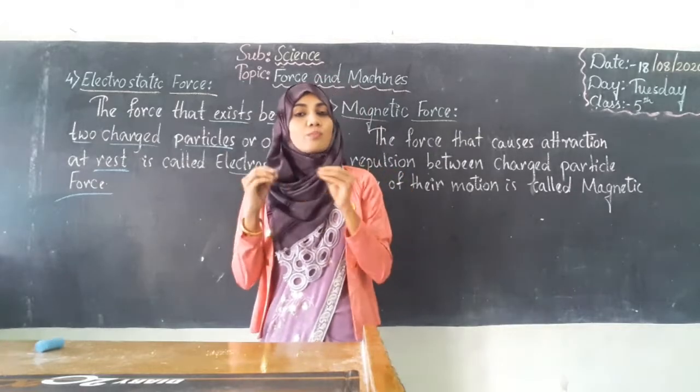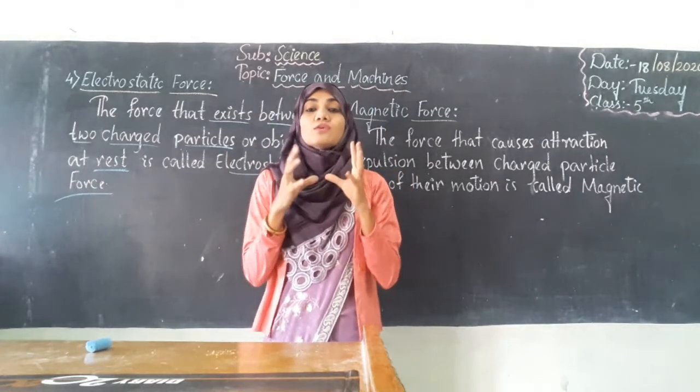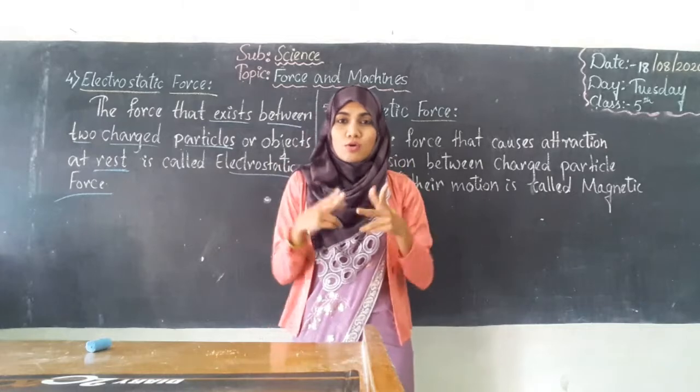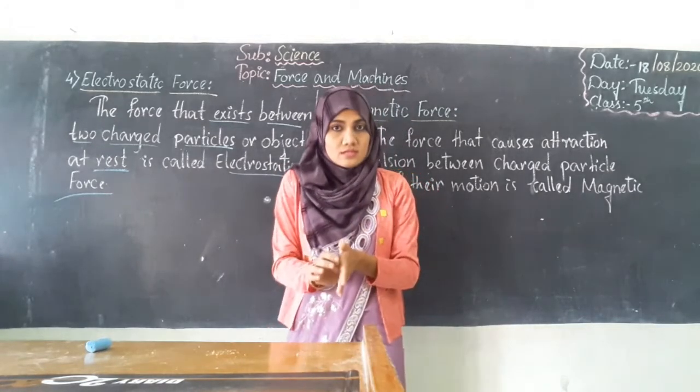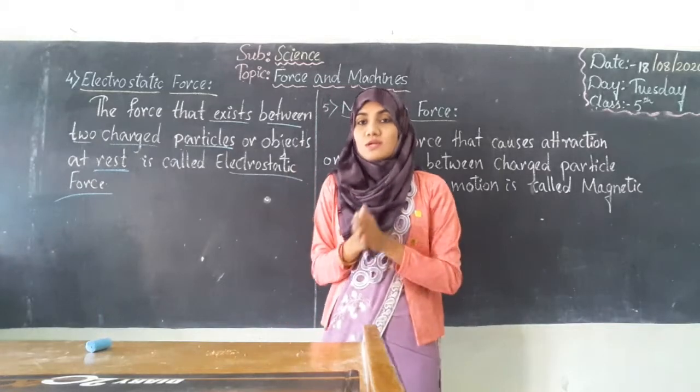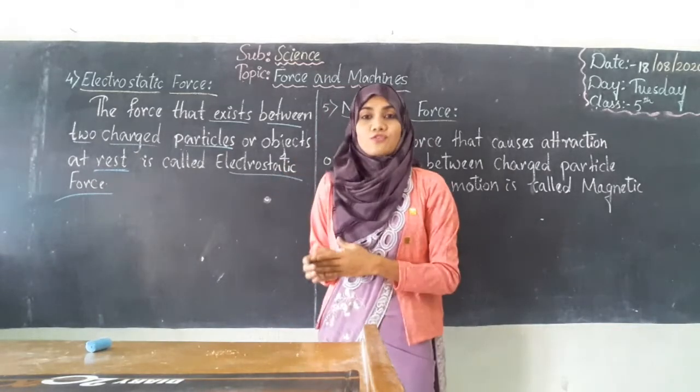There will be two particles or two objects, and between those two objects there will be some kind of force if they are at rest. That kind of force is called electrostatic force.